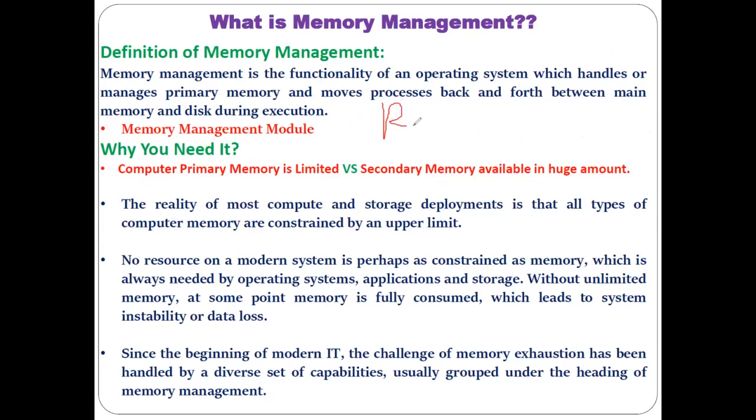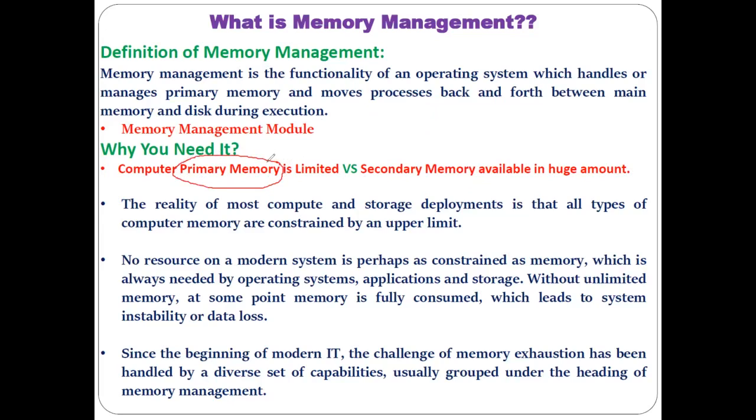Resources which are limited have to be handled with care and managed carefully, so that operations can be performed in the proper manner. Secondary memory is available in huge amounts, that is the reason there is no need to manage it. But primary memory is limited, so we have to handle it in such a way that all the programs and processes that want to execute can be accommodated, or stored, in the primary memory. Understood?